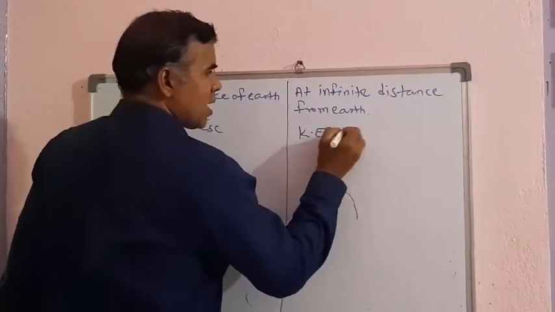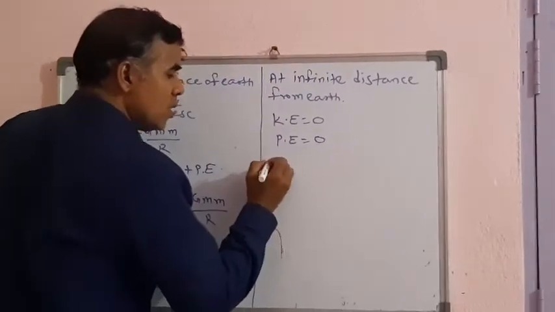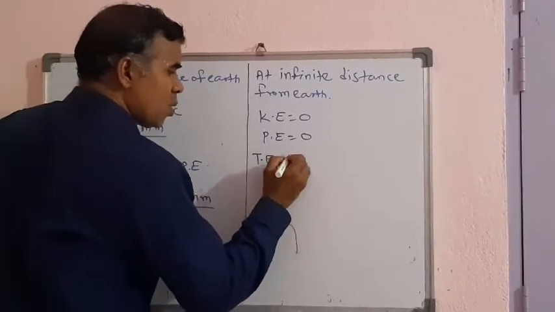at infinite distance, kinetic energy is 0 and potential energy is also 0. Therefore total energy E2 equals 0.